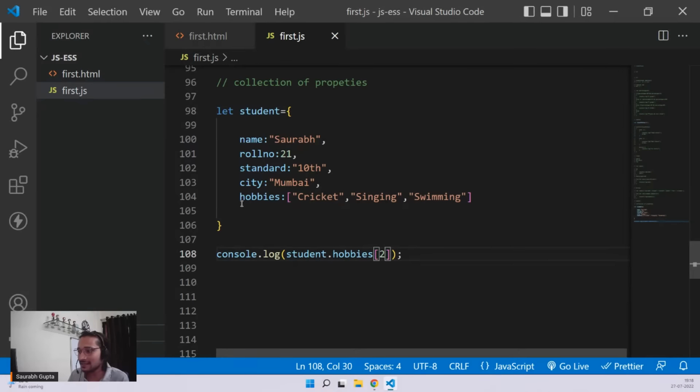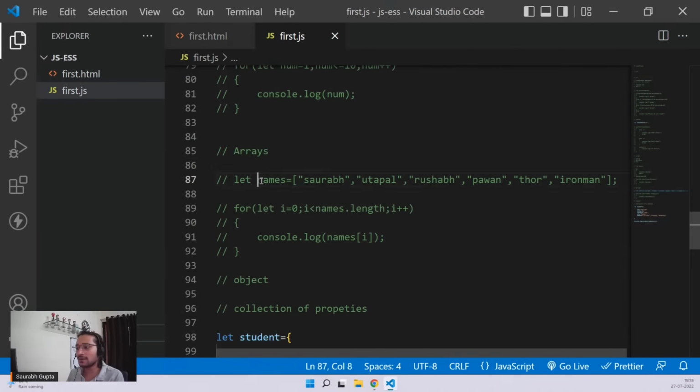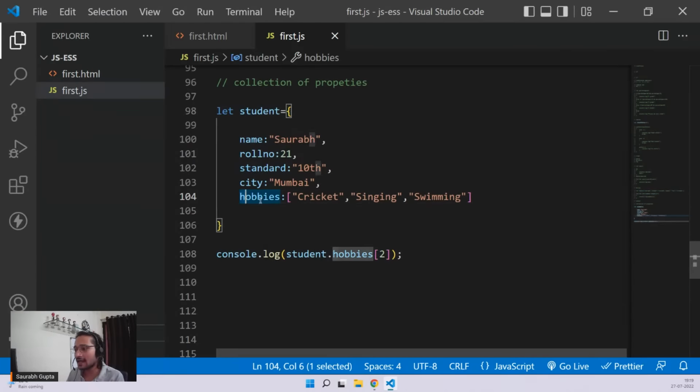So hobbies is an array. It's not a free array outside. It's basically an array inside the student object. That's why, to access that array, I have to write student.hobbies. Is it clear, everyone? A normal array is simply outside, so you access it normally. But here, this array is inside. It's a part of a student.